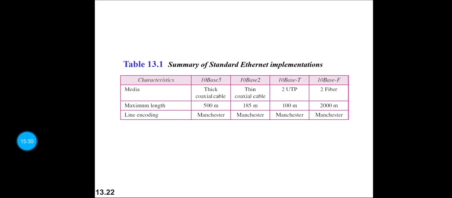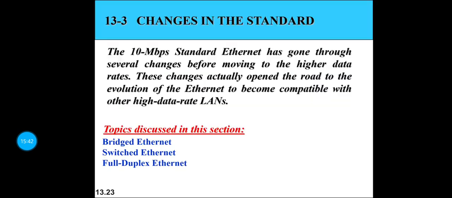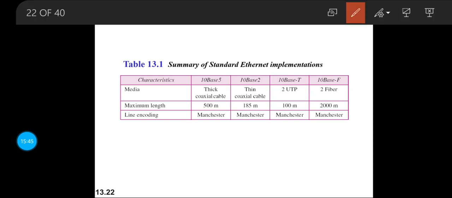Let us summarize each one of the standards available here. In the standards, we discuss what kind of medium we are using, what the maximum length of the line is, and what line coding technique we are following. So let us quickly summarize all 4 kinds of physical layer Ethernet standard implementation that we have done so far: 10BASE-5, 10BASE-2, 10BASE-T and 10BASE-F.